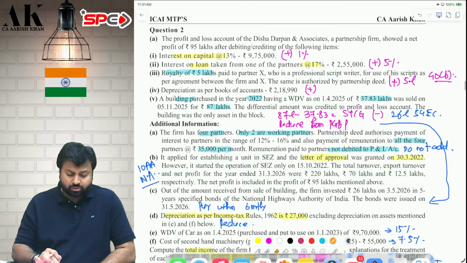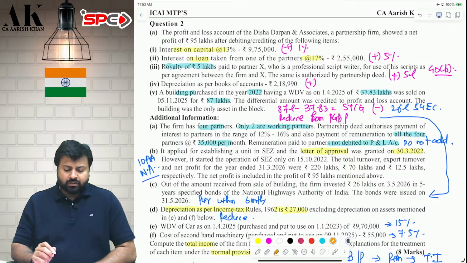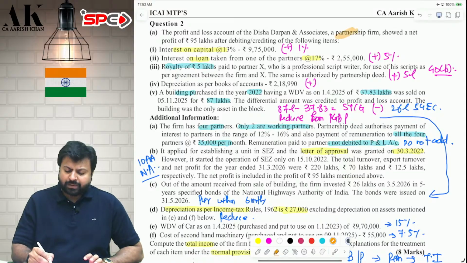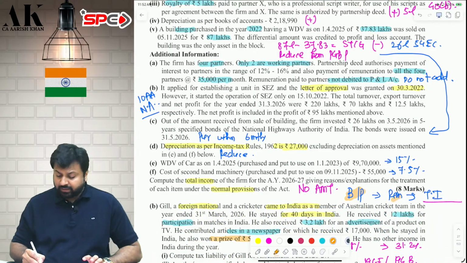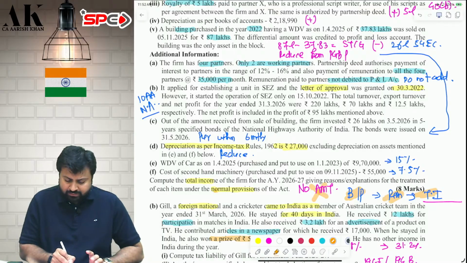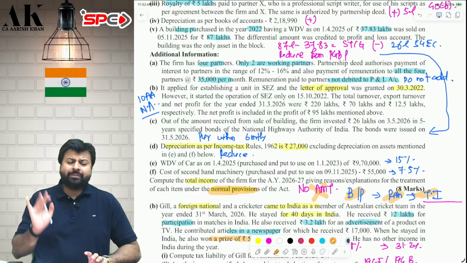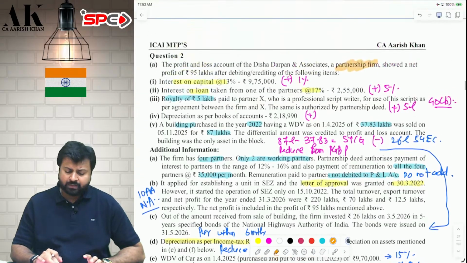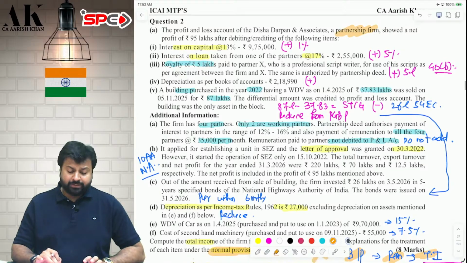Yes, the second question is a good question which is coming for the first time in our 26 paper compilation. What is this question? This question is on partnership firm. We need to find out the book profit. We need to find out the remuneration. We need to find out the total income. AMT is not required. No AMT. We are supposed to compute only under the normal provisions. AMT is not computed. So first we will compute the book profit as per the provisions of 40B.